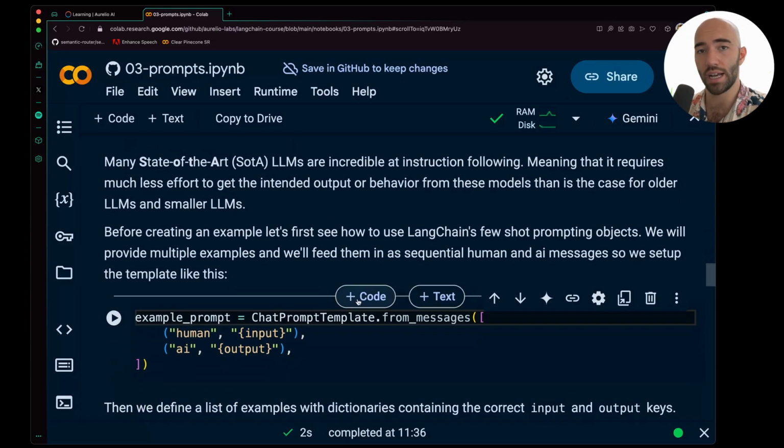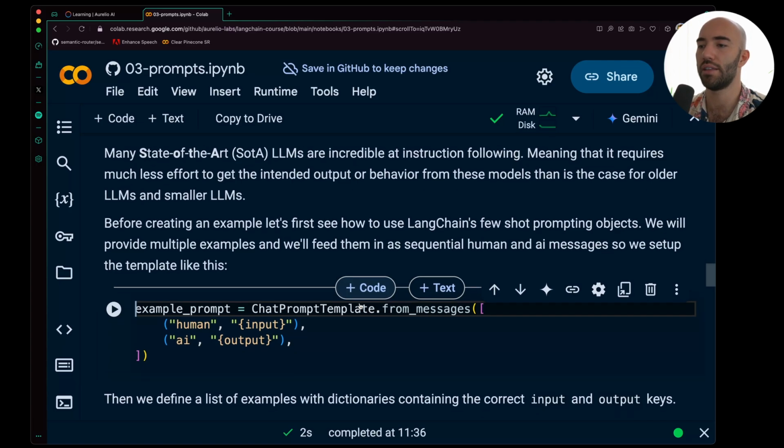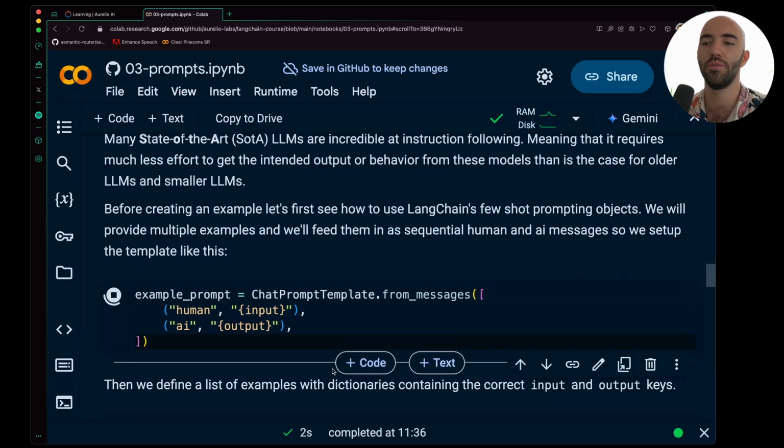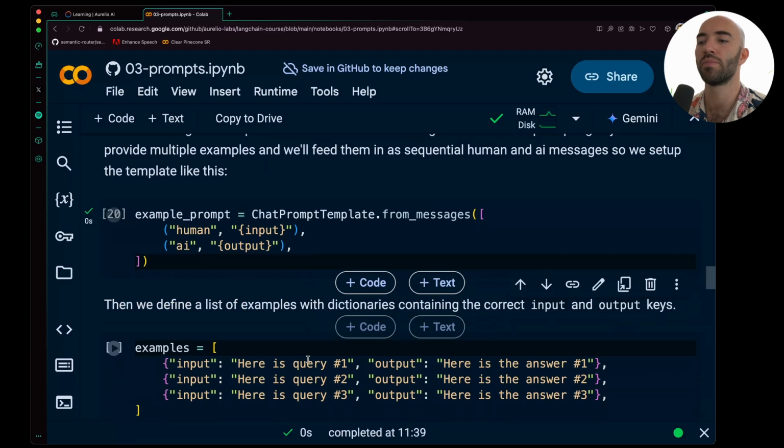So the idea behind few-shot prompting is that you are providing a few examples to your LLM of how it should behave before you are actually going into the main part of the conversation. So let's see how that would look. We create an example prompt. So we have our human and AI, human input, AI response. So we're basically setting up, okay, with this type of input, you should provide this type of output. That's what we're doing here.